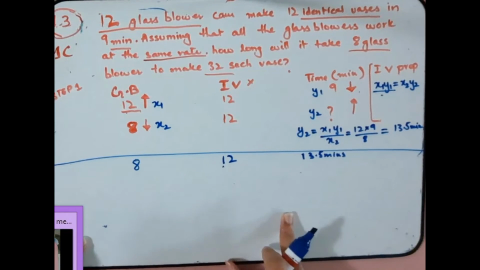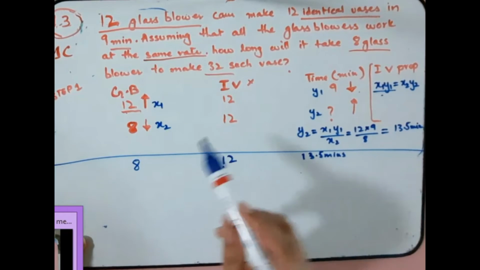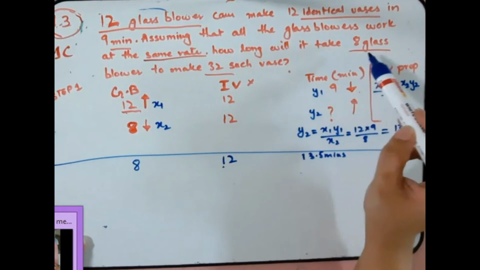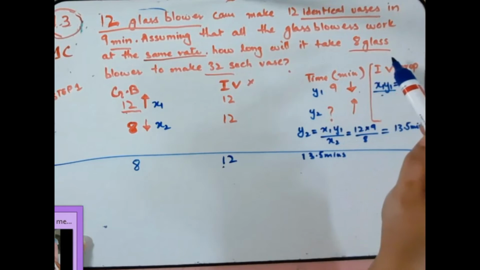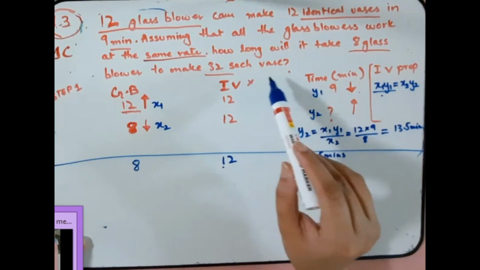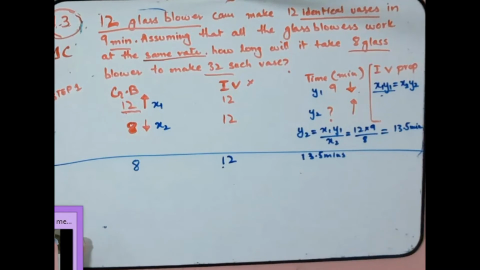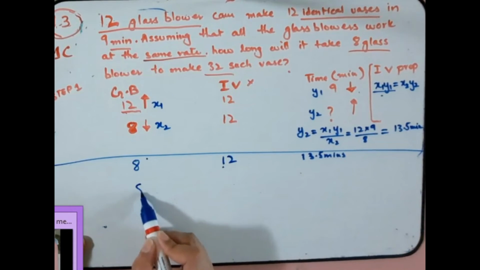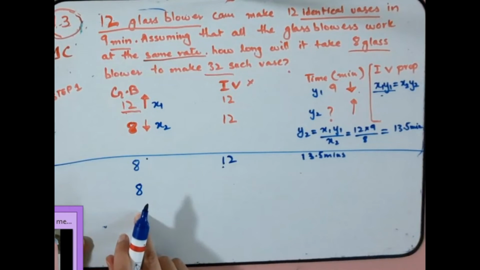Now we have to find out how long it will take 8 glass blowers to make 32 such vases. So I'm going to keep this constant because 8 glass blowers is already established.